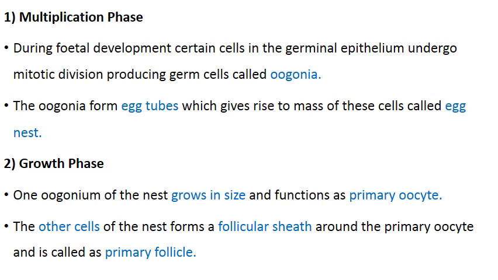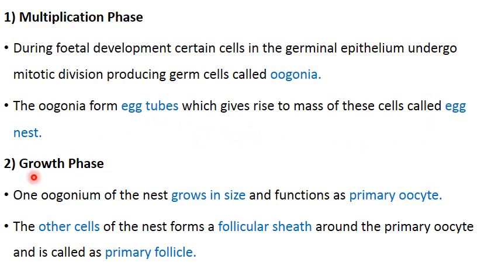Now coming to the various stages of oogenesis. First is the multiplication phase. Just now we said during fetal development we find that certain cells in the germinal epithelium undergo mitotic division, producing a mass of cells which we refer to as oogonia. The oogonia will form egg tubes which will give rise to an egg nest.